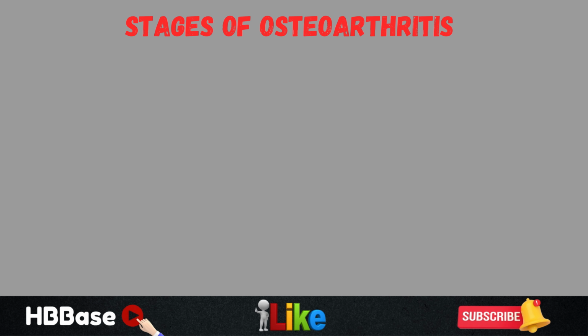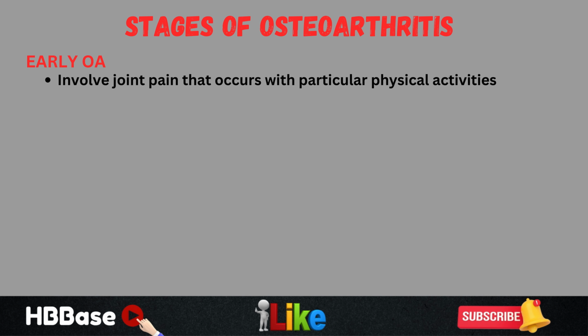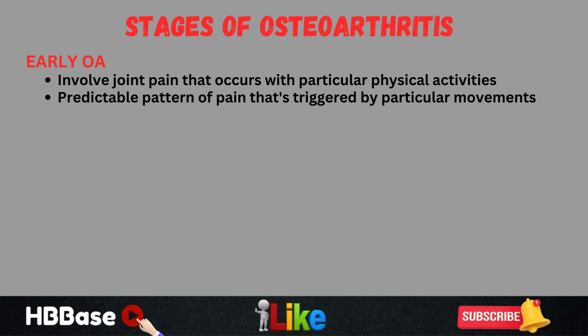Now let's briefly talk about the stages of disease of osteoarthritis to complete our lesson on the signs and symptoms of osteoarthritis. There is early osteoarthritis, which would involve joint pain that occurs with particular physical activities, and this leads to a predictable pattern of pain that's triggered by particular movements. This means that there is no pain in the affected joint until you do a particular physical activity with that joint. And once that activity has been completed, the pain goes away. So the pain becomes very predictable, and that would be considered early osteoarthritis.